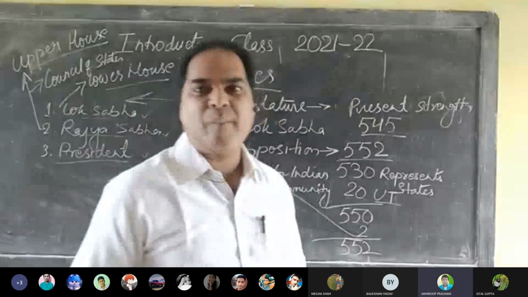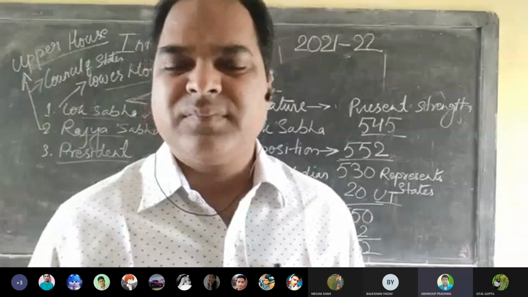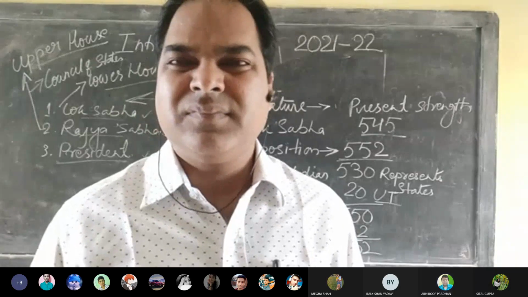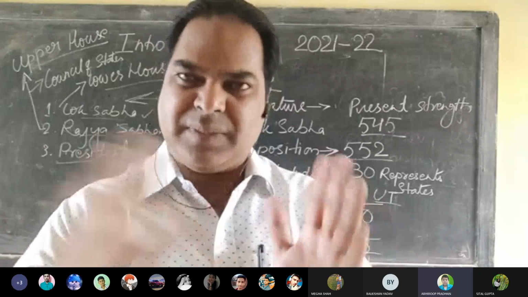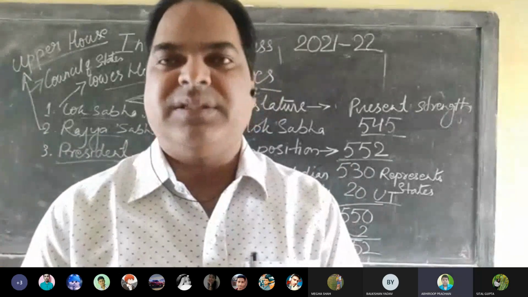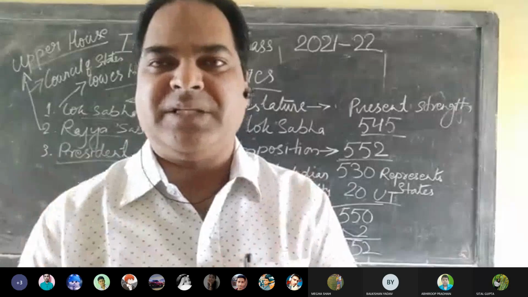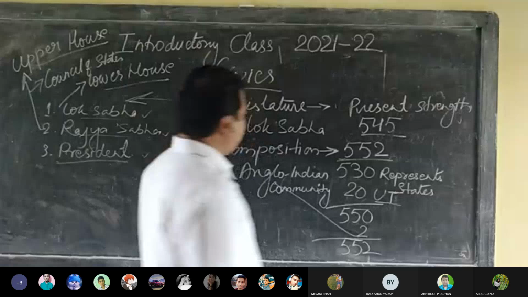Sir, in the judiciary also, is there a minimum number of seats, the number of judges? That is something different. I'll explain it to you properly. Total number of judges is 34. That we will discuss when we discuss the judiciary chapter. So this part is clear.